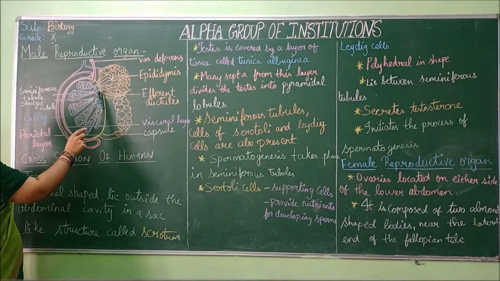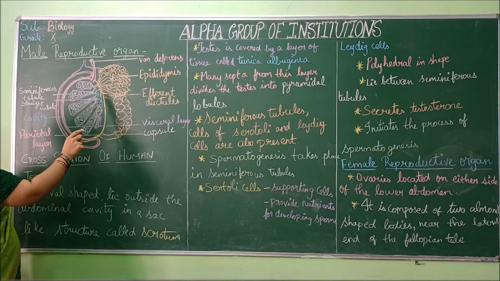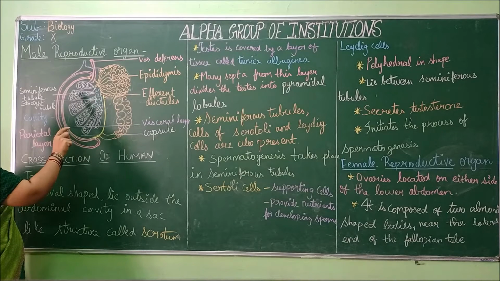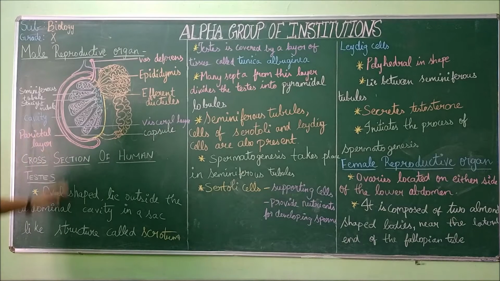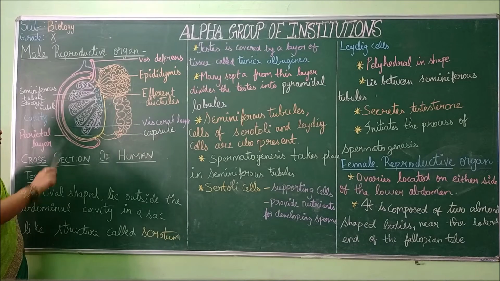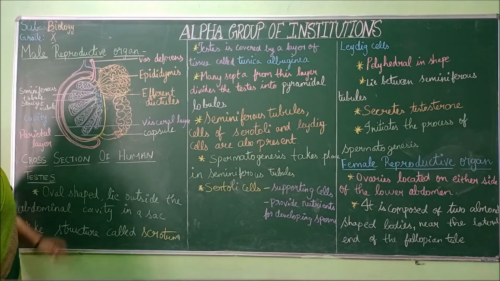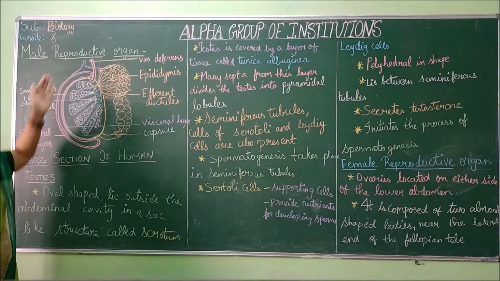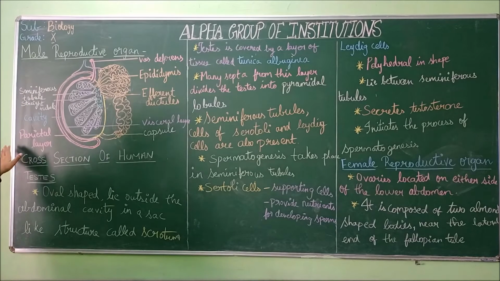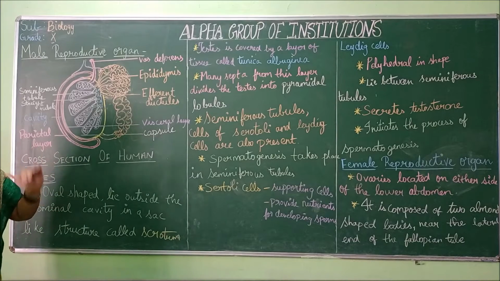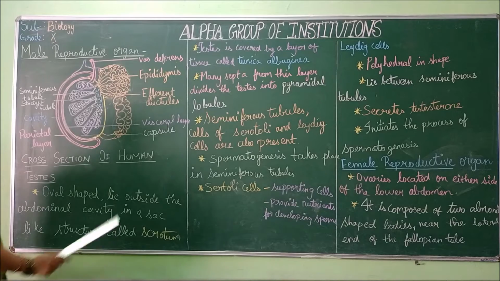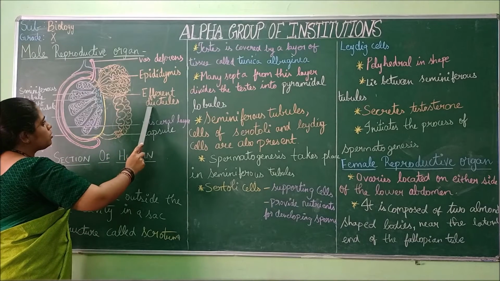Then what happens? After producing the sperms, it flows through the straight tubule, and a cavity, an empty space, is present, the parietal layer. That only covers the scrotum, which is present above the testis. If you know the male reproductive system, then you would have heard the term scrotum. So this parietal layer covers that scrotum, and efferent ductules are present.